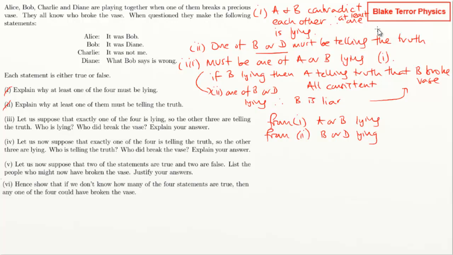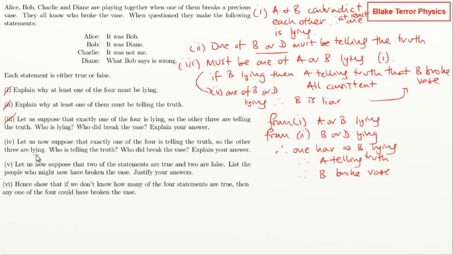It just wasn't as obvious because we were focusing on the fact that one of them must be telling the truth. Therefore, one liar implies B is lying. Therefore, A is telling the truth. Therefore, B broke the vase. Okay, that's cleared that up a little bit.